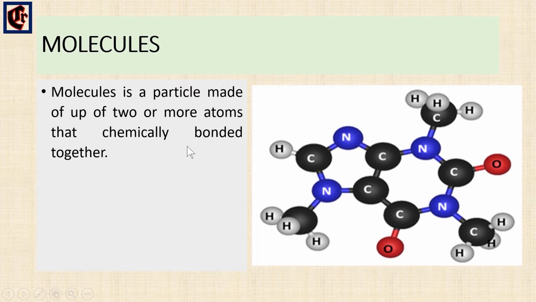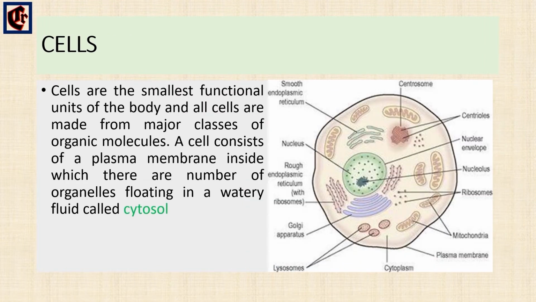Next we'll see about the cells. What are cells? As we know, cells are the smallest functional unit of the body and of life. Cells are constituted of organic and inorganic compounds and the major classes of organic molecules, as a group of molecules form cells. A cell consists of a plasma membrane, a thin membrane which protects the inside of the cell from the outside environment.